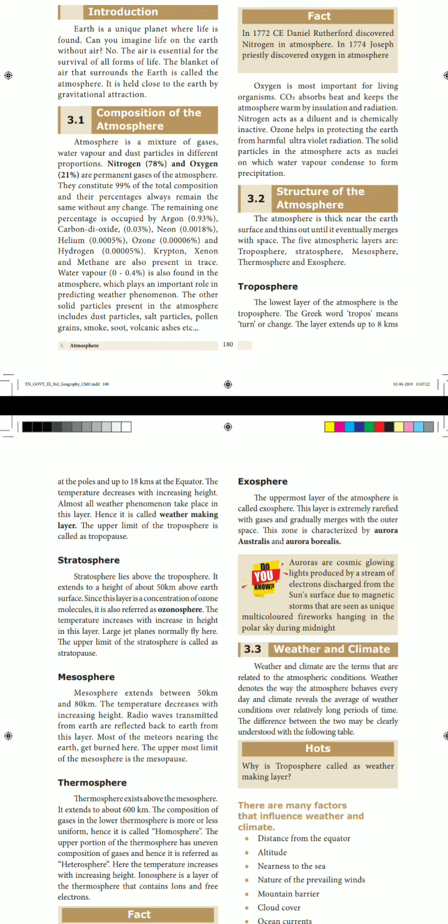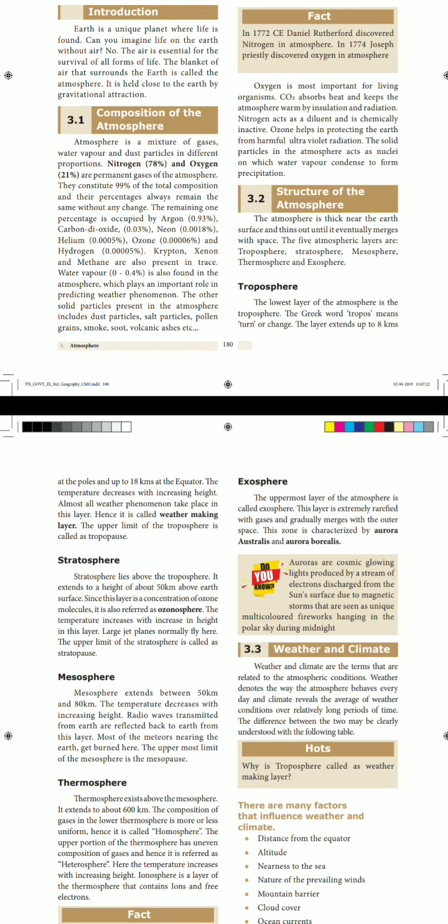Almost all weather phenomena take place in this layer. Sometimes they may ask, in which sphere does the weather take place? That is the troposphere. Hence it is called the weather making layer. What is another name for troposphere? It is the weather making layer. Sometimes they may ask a one word question, which is considered the weather making layer? That is the troposphere. The upper limit of the troposphere is called the tropopause.